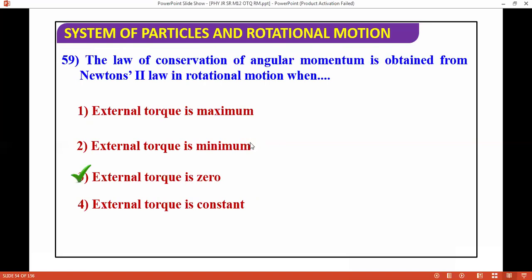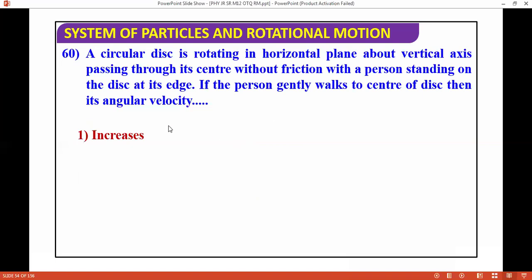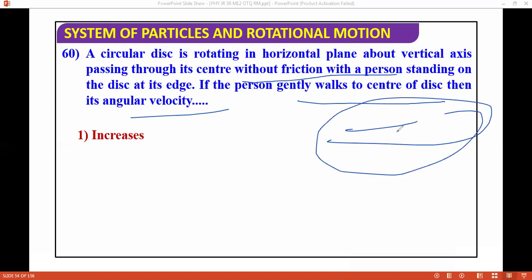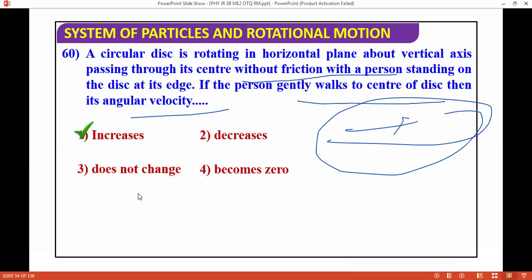Next question: a circular disc is rotating in a horizontal plane about a vertical axis passing through its center without friction. If a person standing on the disc gently walks to the center of the disc, then its angular velocity? Again, the same concept: if you are moving towards the center, the moment of inertia will decrease, then the angular velocity will increase. You can do this question by conservation of angular momentum. We are moving on to the next question.